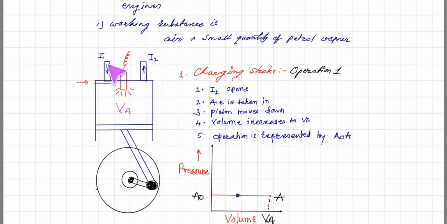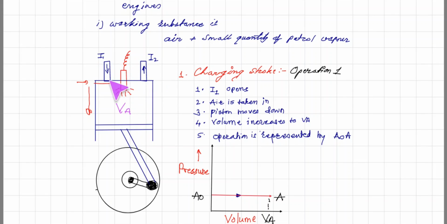Now the inlet valve is open. I am giving you a general idea. The moment the inlet valve is open, the piston moves in the downward direction. Obviously this volume increases, and air and a small quantity of petrol vapors are taken inside the cylinder. After complete expansion, the valve is closed.